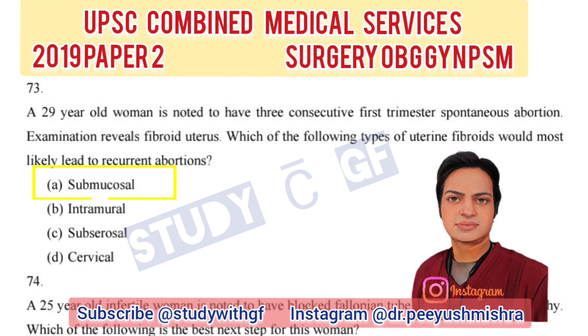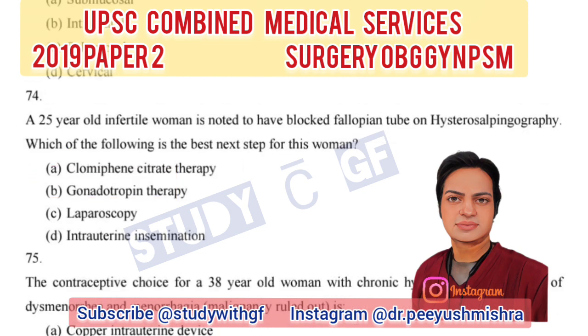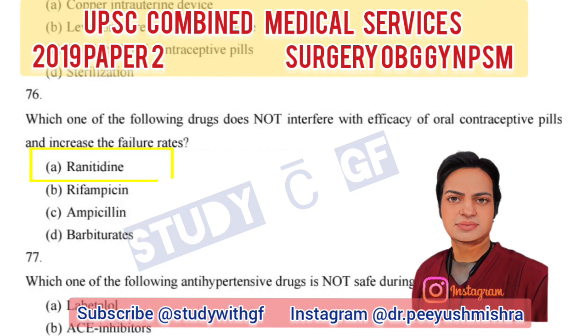Examination reveals fibroid uterus. Which of the following types of uterine fibroids would most likely lead to recurrent abortion? Submucosal. A 25-year-old infertile woman is noted to have blocked fallopian tube on hysterosalpingography. Which of the following is the best next step for this woman? Laparoscopy. Which one of the following drugs do not interfere with efficacy of oral contraceptive pills and increase the failure